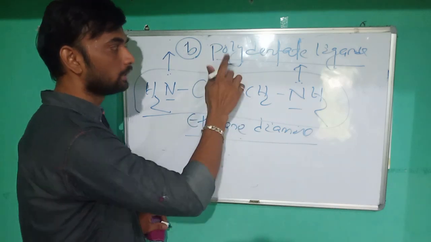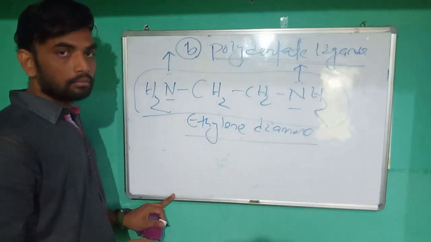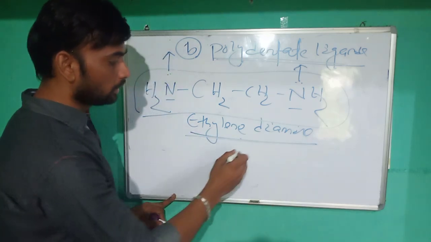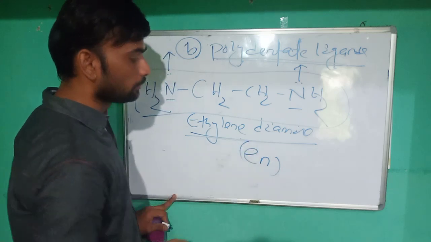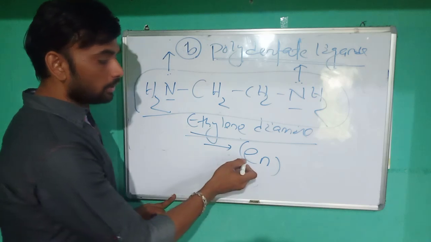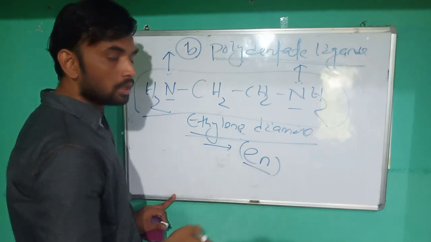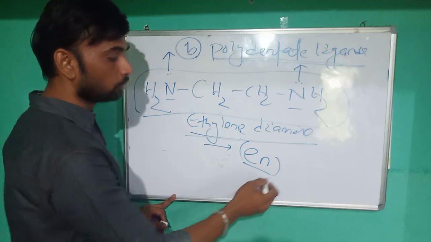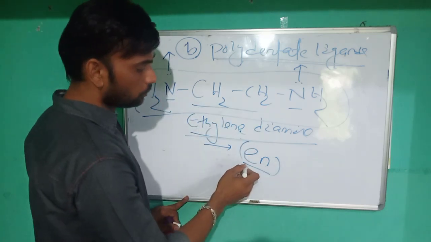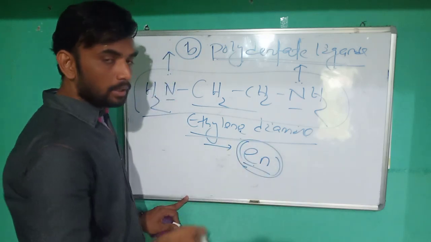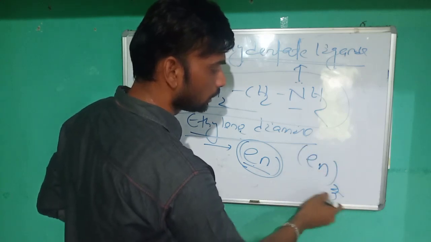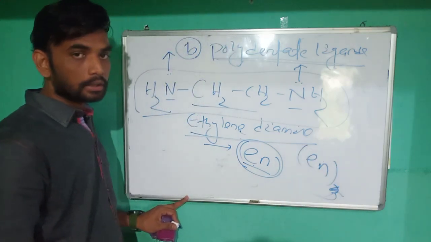The bidentate ligand is a classification of the polydentate ligand. Clear? This ethylene diamine is simply known as en, small e and small n. In the complex part, this is the shortest representation of ethylene diamine. Whenever you try to solve IUPAC names of complex compounds, it should be mentioned in the question as en, (en)2, (en)3, (en)4, etc. Clear?